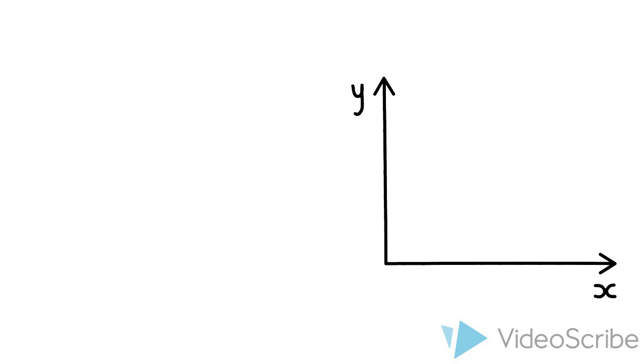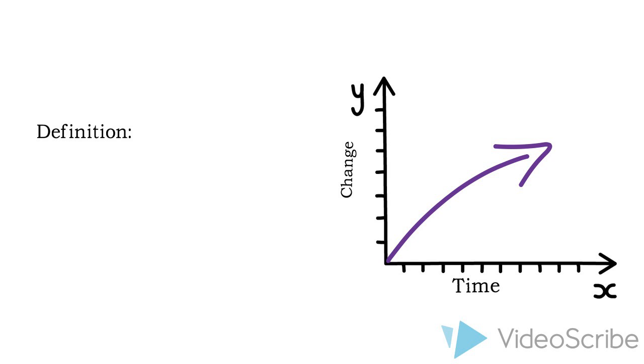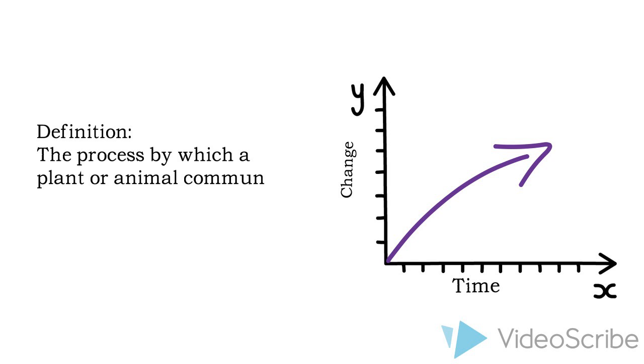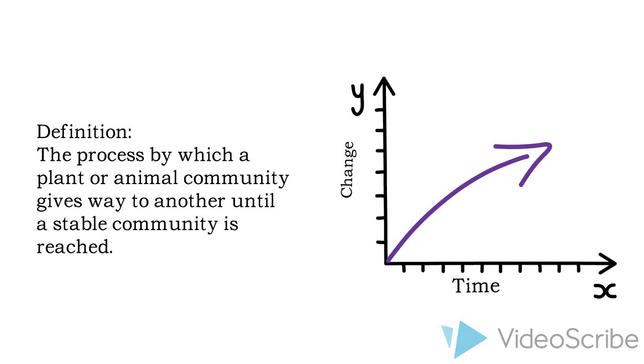What is succession? The process by which a plant or animal community gives way to another until a stable community is reached. Succession is how an ecosystem changes over time.